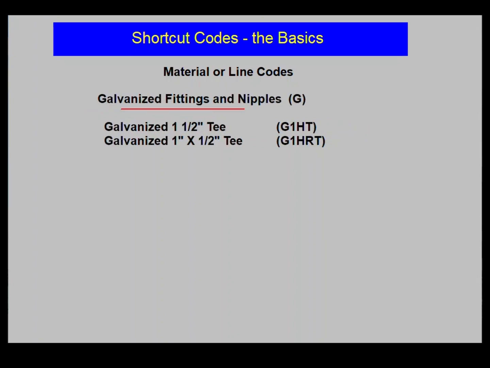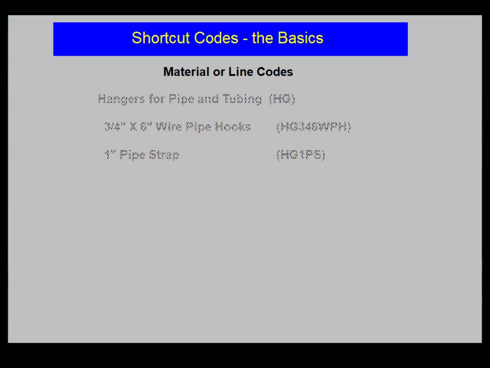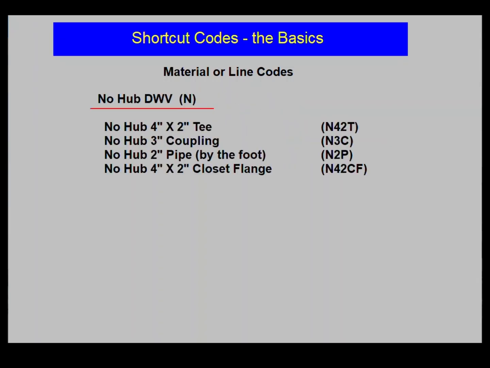Galvanized fittings and nipples, G. A galvanized 1.5 T is a G1HT. A galvanized 1 by 1/2-inch T is a G1HRT, R for reducing. Now, hangers for pipe and tubing, HG. A 3/4 by 6-inch wire pipe hook is an HG346WPH. A 1-inch pipe strap is an HG1PS. No hub DWV is N.